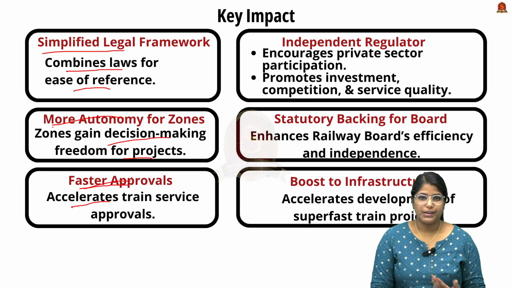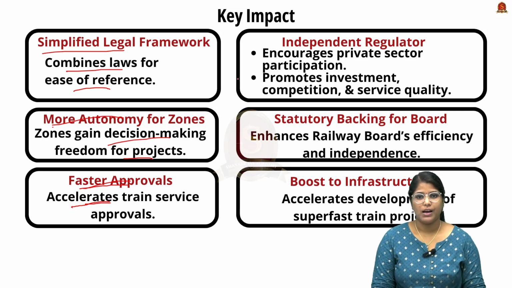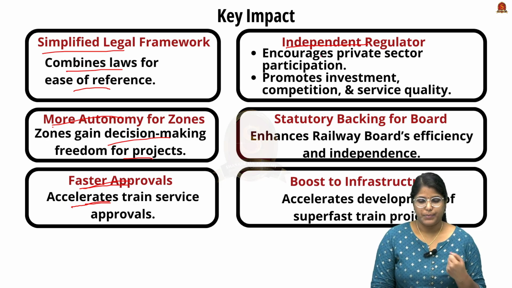Thirdly, faster approvals. The amendment has provisions for accelerating train service approvals, and we have independent regulators. This independent regulator will not only reduce the spending by government but also encourage private sector participation, and it will promote investment, competition and service quality.